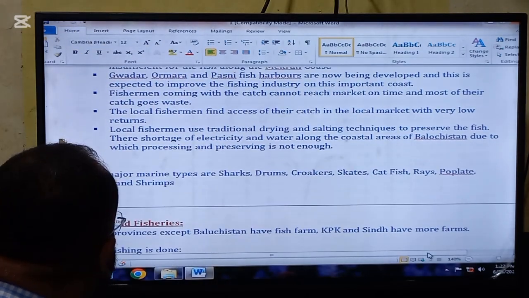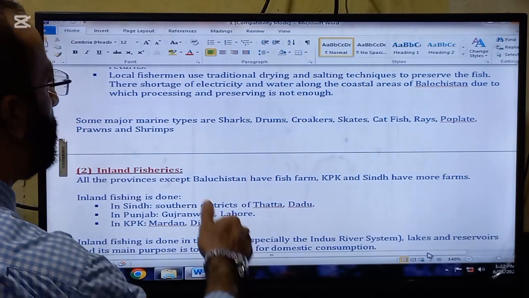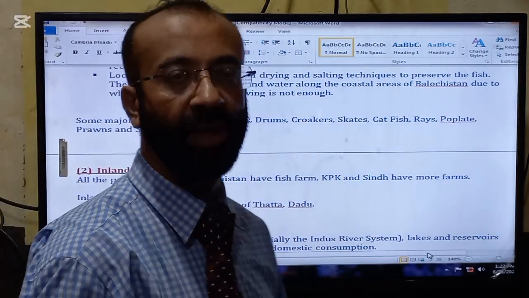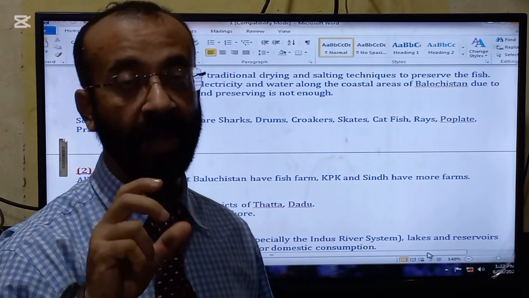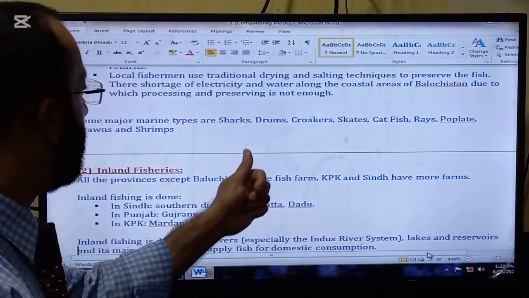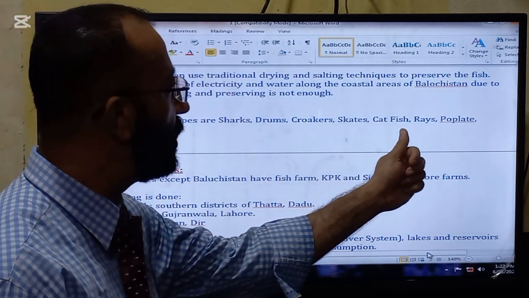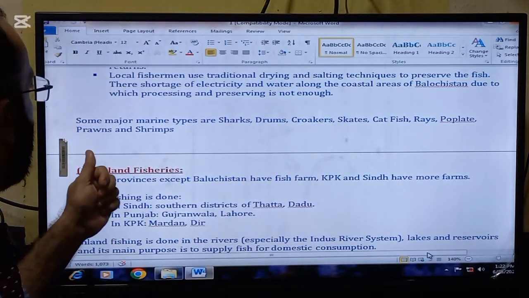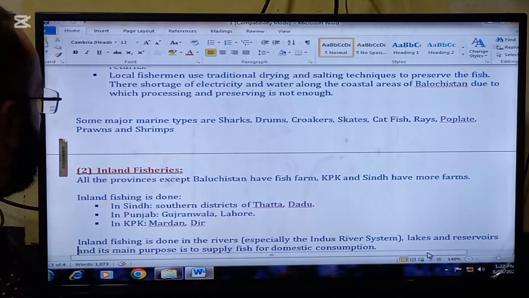Next, some major marine catch types are sharks, drums. So this question frequently comes in the paper. Some of the important marine catch: so learn these names: sharks, drums, croakers, skates, catfish, rays, pomfret, prawns and shrimps. So these are important marine types.